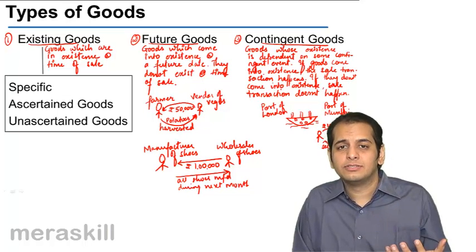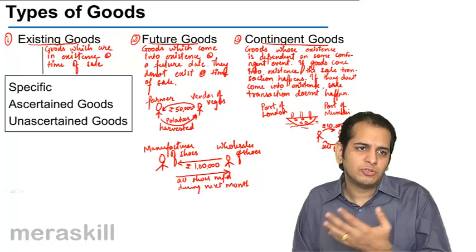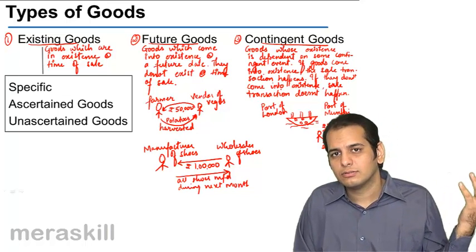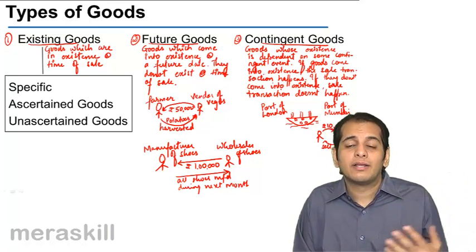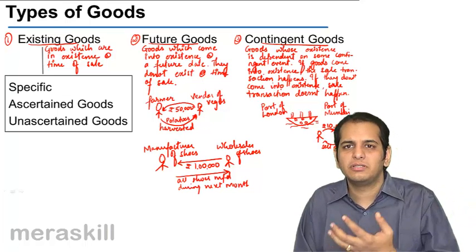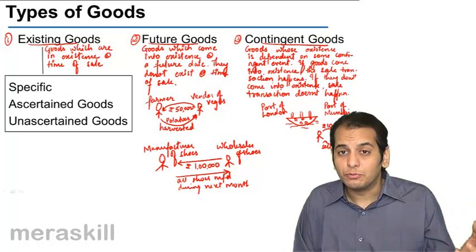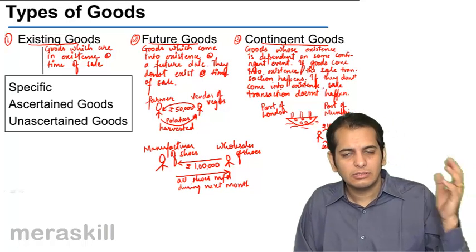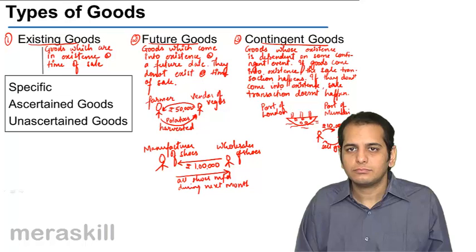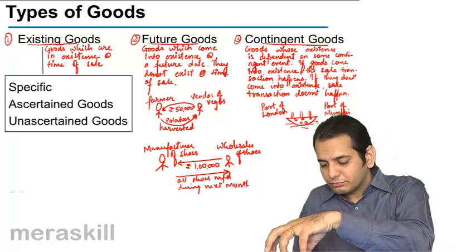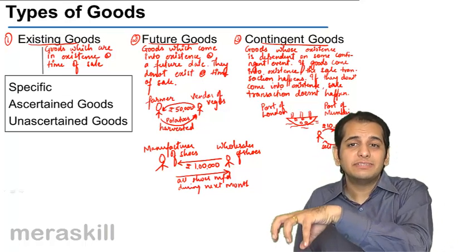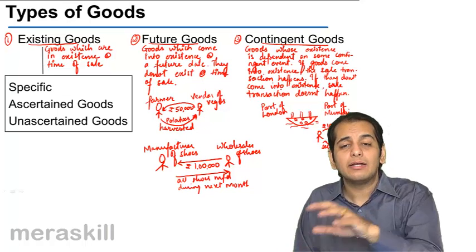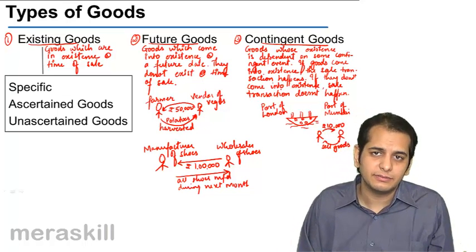Now, what happens is during sea voyage, a lot of ships are hit by hurricanes, tsunamis, typhoons, and what happens is they get drowned. So these goods which are traveling in the ship are dependent upon the contingency.